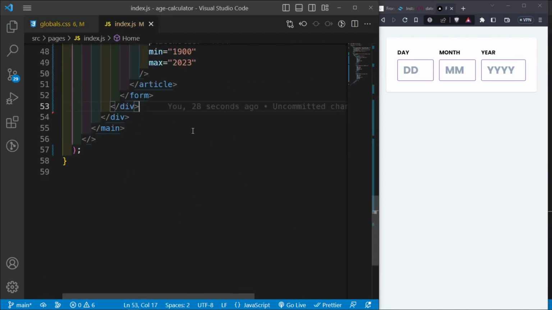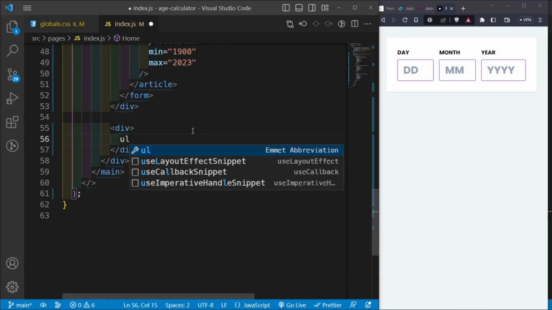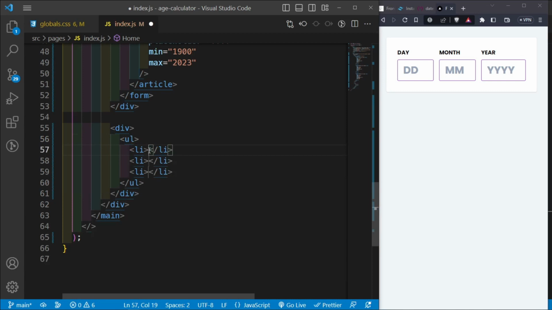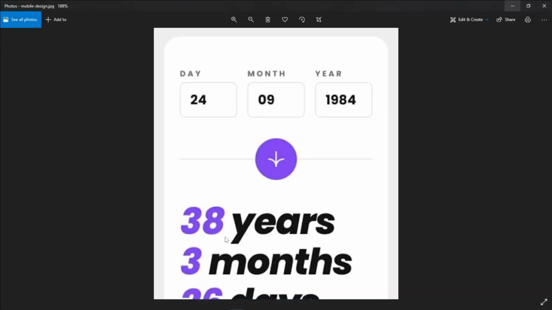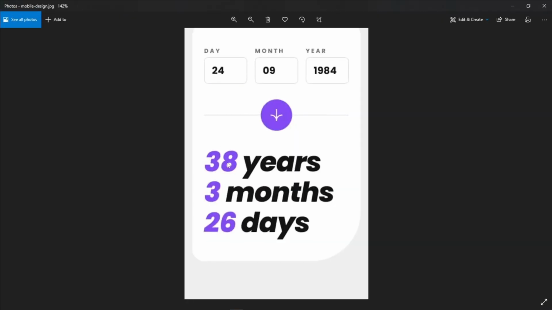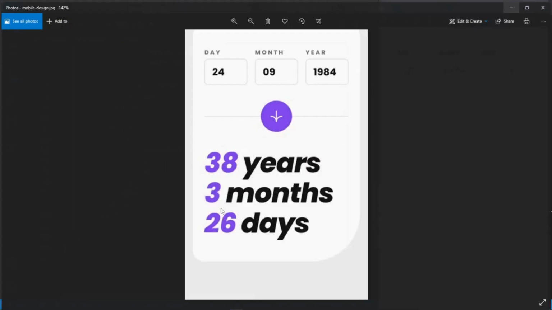Now what we need to do is below this div, we're going to create another div, and this div is going to have a UL with 3 list items, and each of these list items is going to have a span element, and the span element is going to be this purple text. So the purple text here is going to be the span, and then the text is going to come inside the list item. For now, let's just hard code it in.